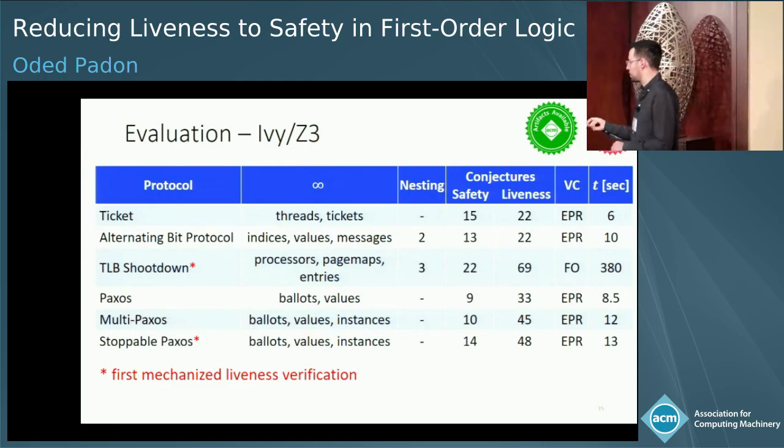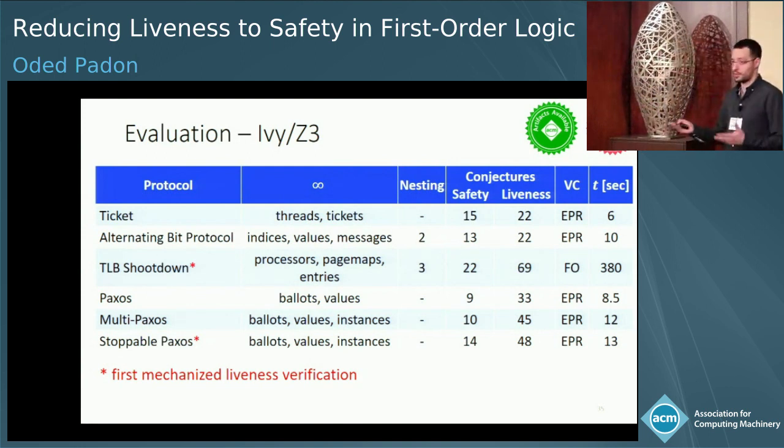Another interesting point is how complex is the invariant you have to come up with to prove liveness. So we compared it in terms of number of conjectures that were manually provided compared to the one we used just to prove safety of these systems. So you see it's a bit more because it has more moving parts in the liveness proof, but it's still very manageable.